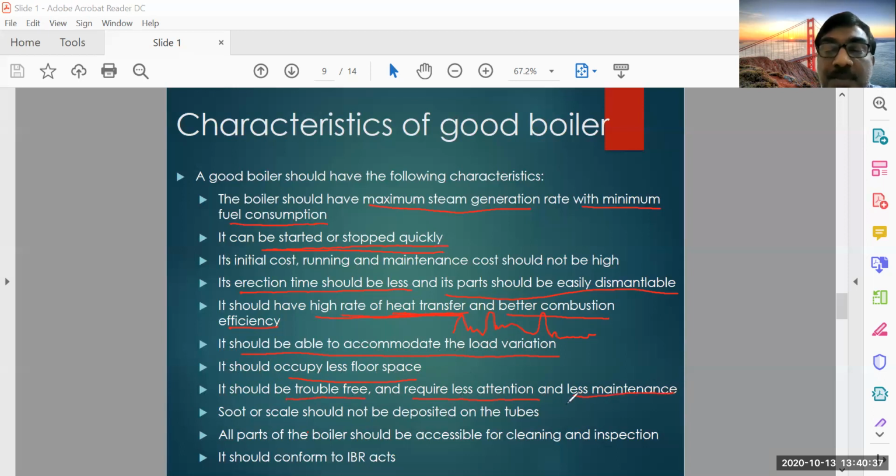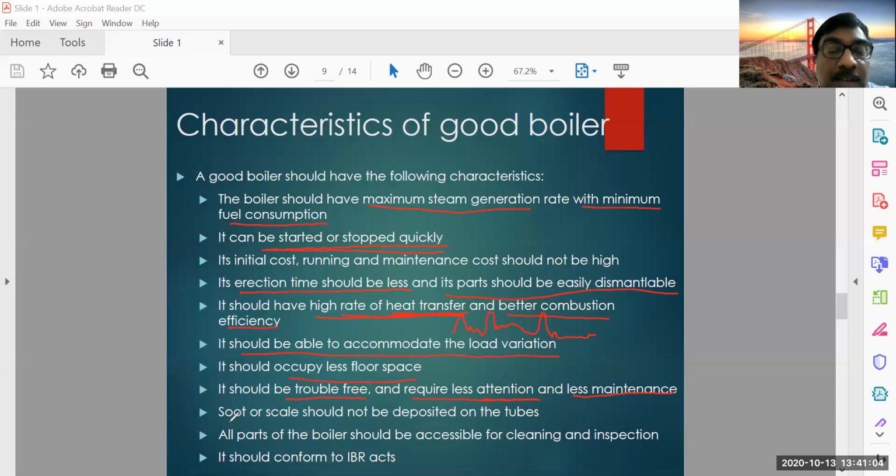It should be trouble free, and require less attention and less maintenance. This is also very important. If every time you need to engage some person to check the boiler, it is a waste of human resources, and it is difficult to maintain. So a boiler should have some kind of mechanism that automatically takes care of certain things, and less attention and maintenance should be required.